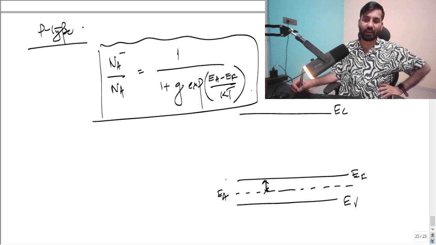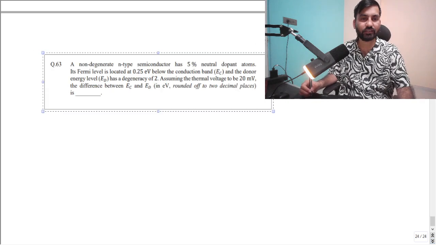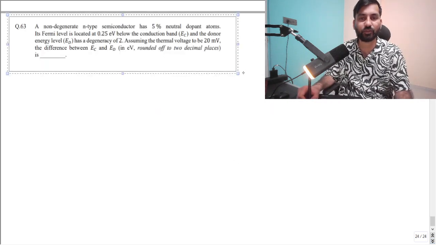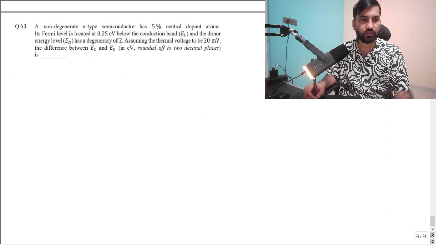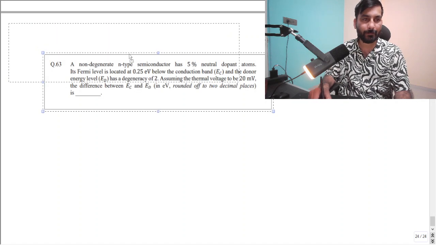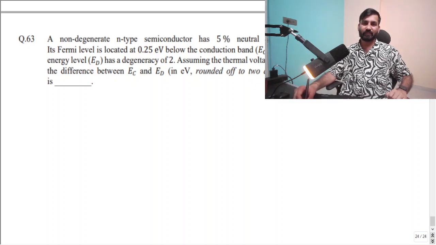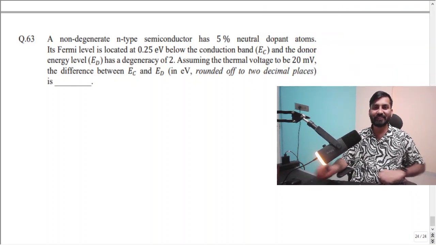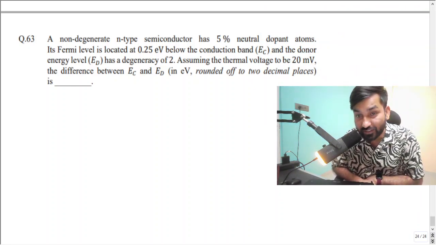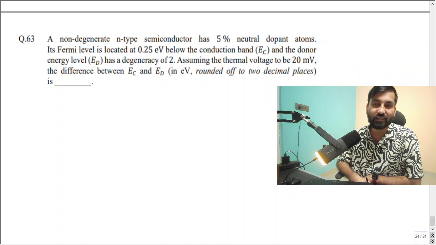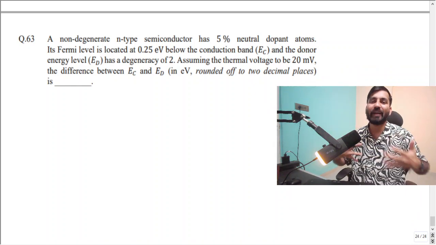Now let us come back to the question. So what is the question, guys? Again, I'm going to take the question. So this was the question, right? Let me move myself here. A non-degenerate n-type semiconductor has 5% neutral dopant atoms.